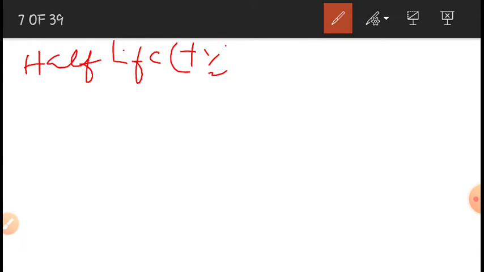So next, half-life of zero order reaction. What is the half-life of a zero order reaction? In general, what is half-life? It is indicated by t half. In some books they have mentioned it like t 0.5. So what is half-life? Half-life is a time.